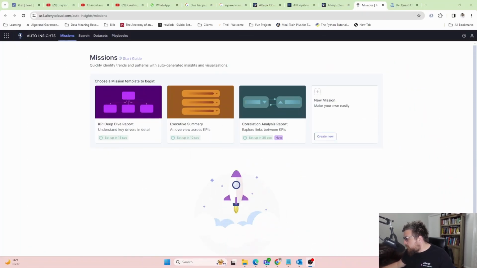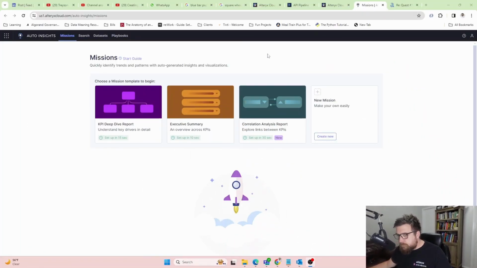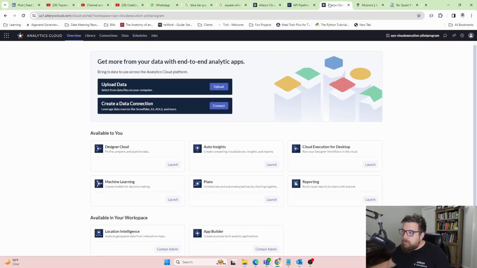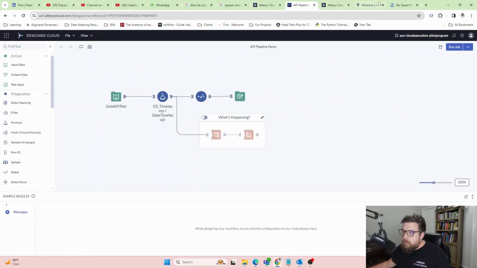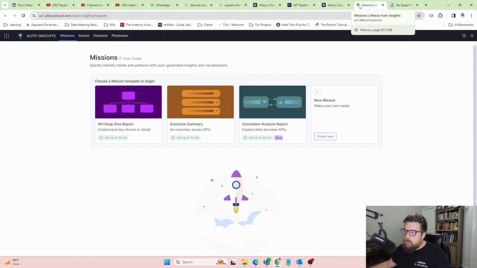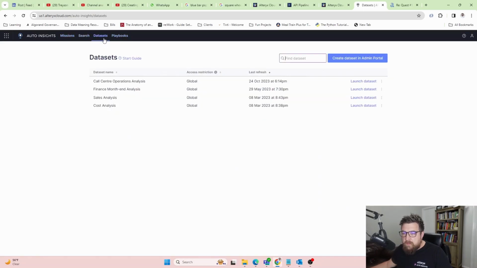We're going to run through. So just to note, in the Analytics Cloud, I just clicked on Auto Insight. Oh goodness, where did I go? Where did we go? Oh, there it is. Okay. Different logo up here. So this is completely separate from Designer Cloud. And when we come in here, we have these missions, where it looks like it's just like a quick template to show how we are going to do this on our own. I'm actually curious what this would look like. Okay, we're going to go here. Well, actually, let's make some other notes here. It looks like we've got these data sets.